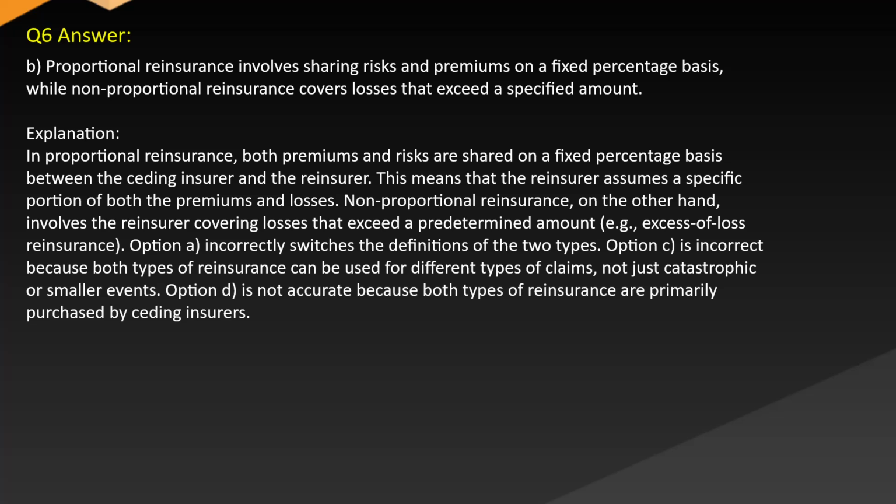Non-proportional reinsurance, on the other hand, involves the reinsurer covering losses that exceed a predetermined amount, e.g. excess of loss reinsurance. Option A incorrectly switches the definitions of the two types. Option C is incorrect because both types of reinsurance can be used for different types of claims, not just catastrophic or smaller events. Option D is not accurate because both types of reinsurance are primarily purchased by ceding insurers.